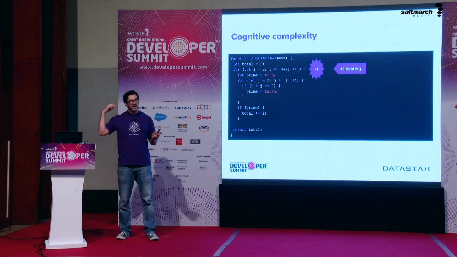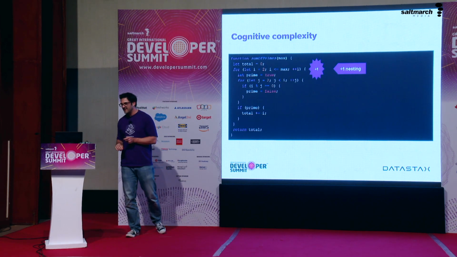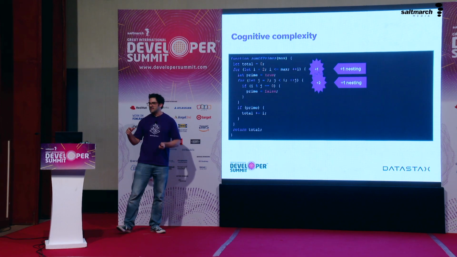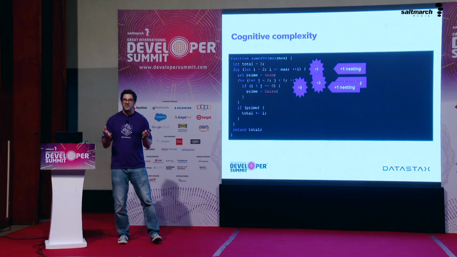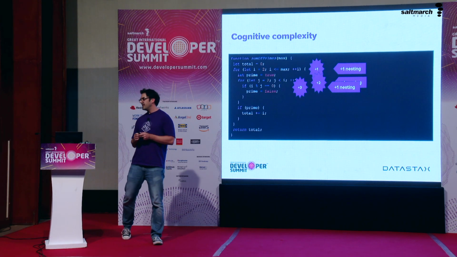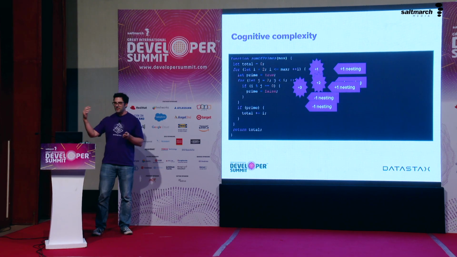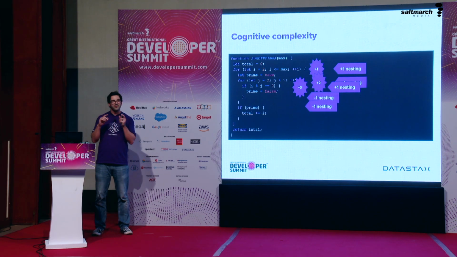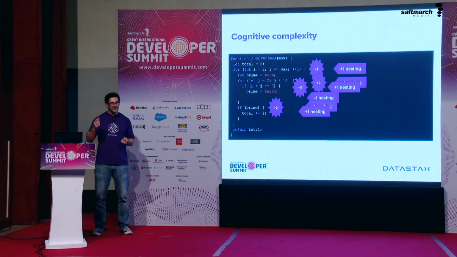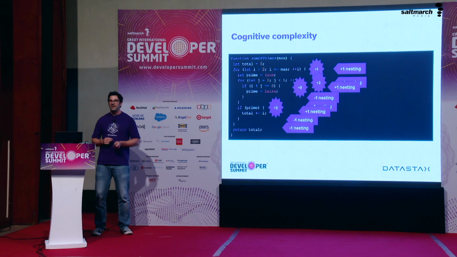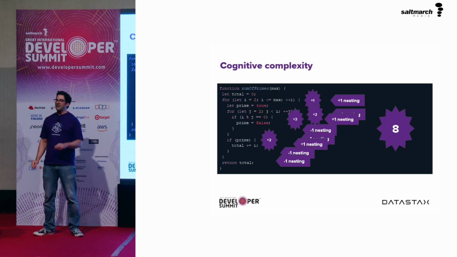We score 1, and in the back of the mind, cognitive complexity adds 1 to the nesting score. We hit the second loop, so we're nested once, so we score 2, and we add 1 to the nesting. We hit the conditional, which is now nested twice and scores 3 points for that. And then we do a bunch of dropping out of things. So we drop out of the conditional, we take 1 off the nesting. We drop out of the loop, we drop 1 off nesting. So nesting score is now just 1. And so our next conditional scores 2 for being nested once, and then it all finishes off again, eventually scoring 8 for this. Complexity of 8 is actually not too bad.